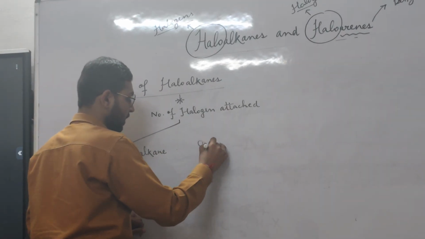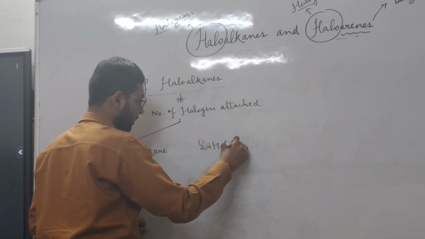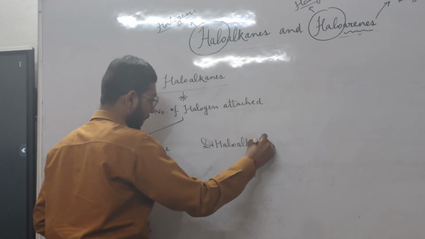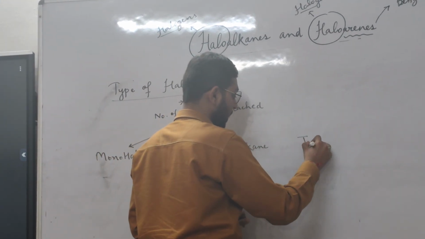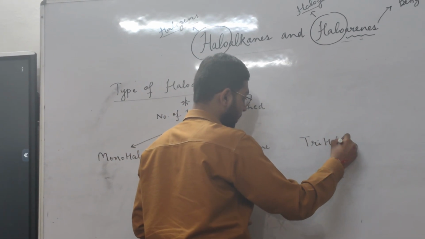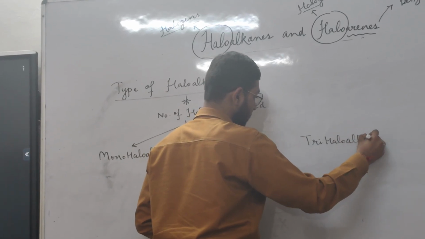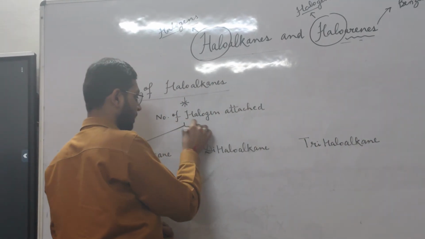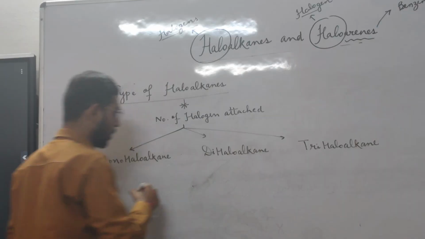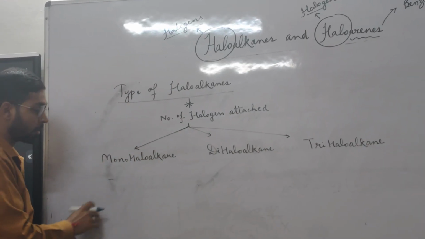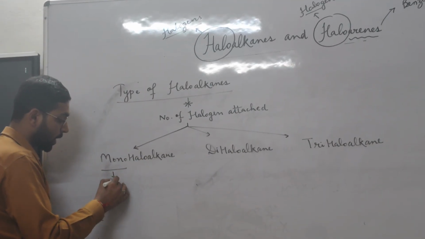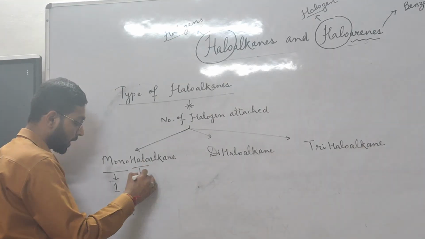The next one is a dihaloalkane. And the third one is a trihaloalkane. First of all, the word suggests: mono means one, halo means halogen.